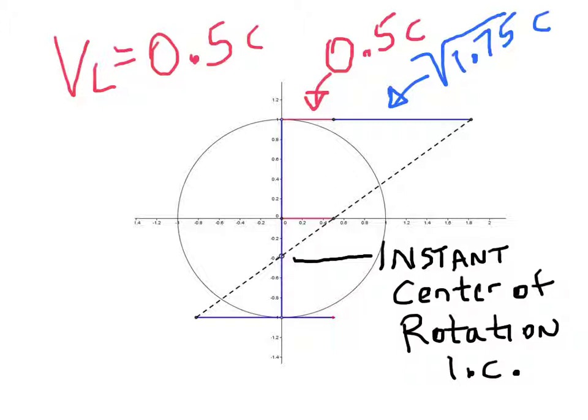Looking further at our circle moving with a linear velocity of 0.5 c, we know its tangential velocity is the square root of 1.75 times c. We connect the tip of this vector combination and this net vector here. Where it crosses the midline here, this point here, is the instant center of rotation. We're going to call this the IC.